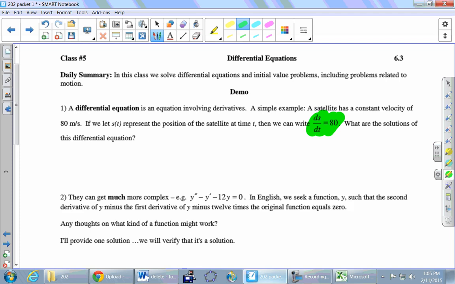So if direction is changing, then you could make the case that the velocity is changing. So how about constant speed? Are you willing to buy that?